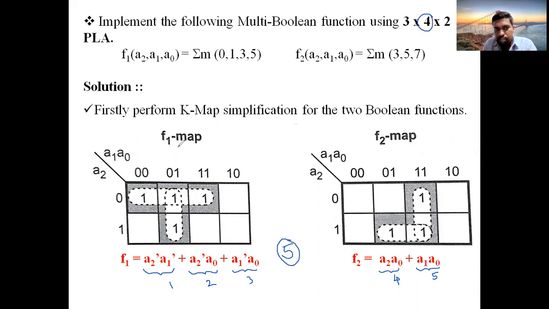So when you simplify F1 and F2 and list out the product terms, that count is not satisfying the given number. The given number is 4, but the obtained number is 5. In the previous problem, it was simplified directly for F1 and F2, and we satisfied the obtained number with the asked number, so no problem.